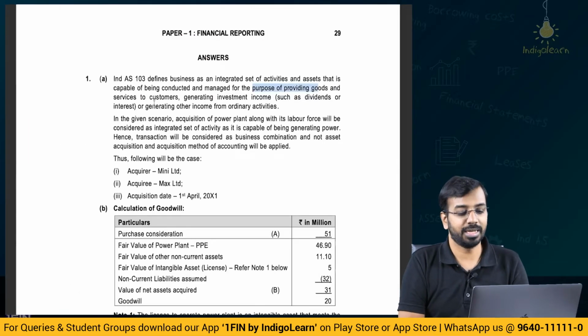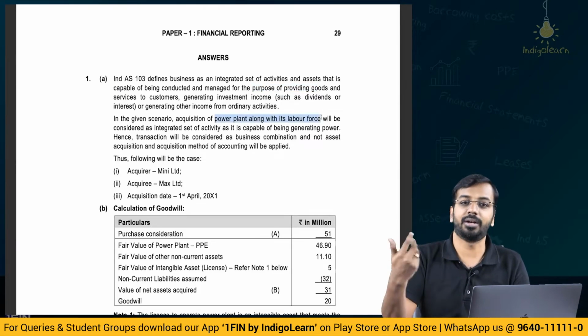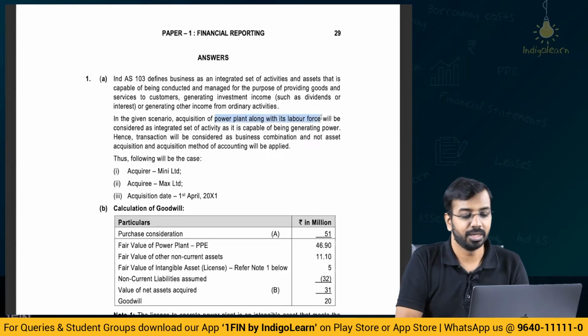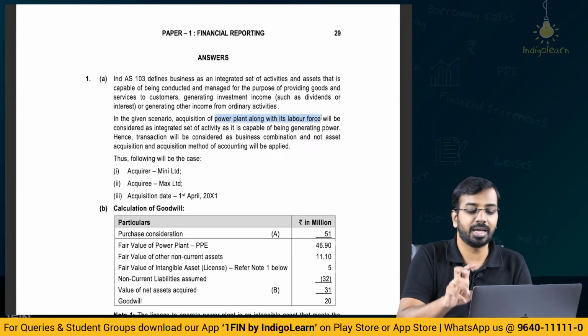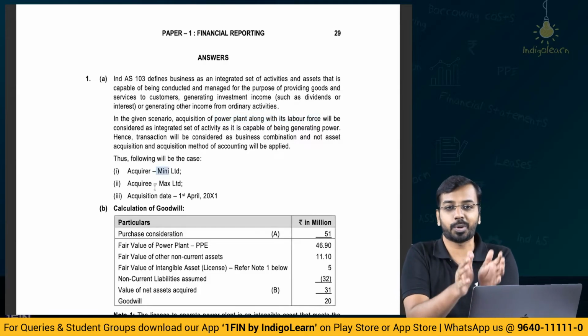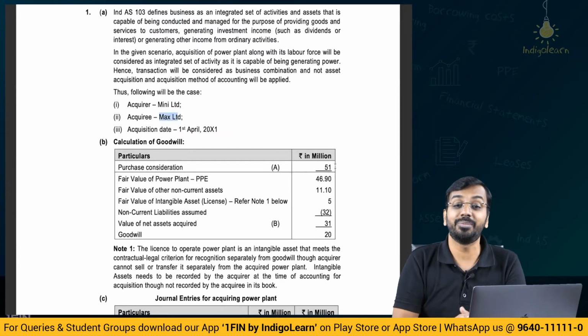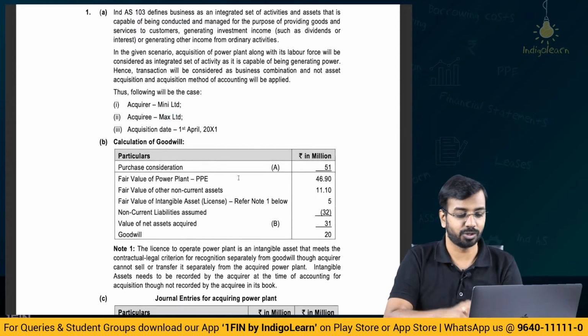Ind AS 103 defines business as an integrated set of activities and assets that is capable of being conducted and managed for the purpose of providing goods and services to the customers, generating investment income and other income. In the given scenario, acquisition of the power plant with labor force will be considered as an integrated set of activities, and also explain that we have acquired the input and the process. Though it is non-operational, though it doesn't have an output, it still meets the definition of business acquisition.